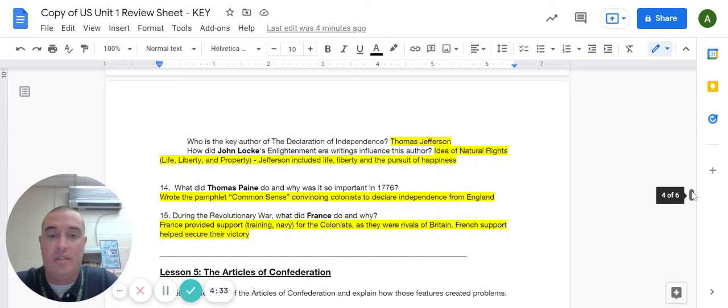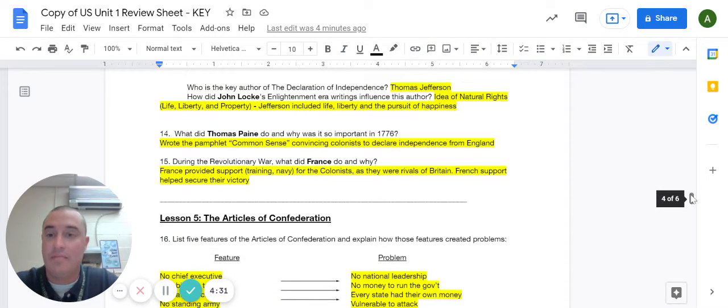Who was the key author of the Declaration? That was Thomas Jefferson. And as far as John Locke's influence on this author, mainly the idea of natural rights. Again, Locke called them life, liberty, and property, and Jefferson kind of changed them to life, liberty, and the pursuit of happiness in the Declaration.